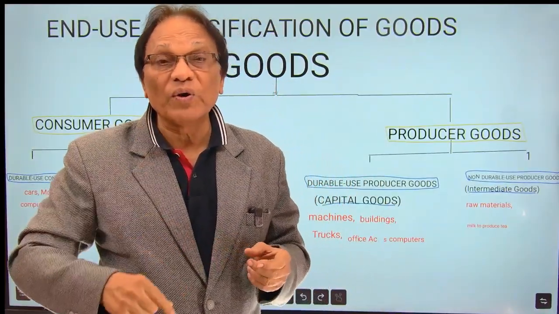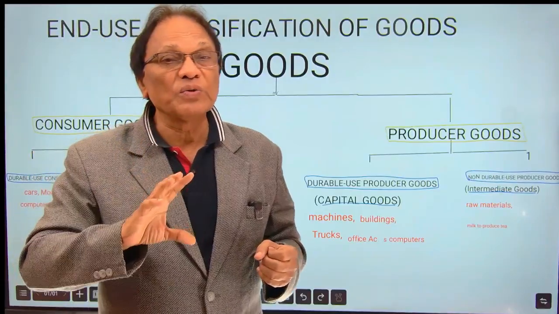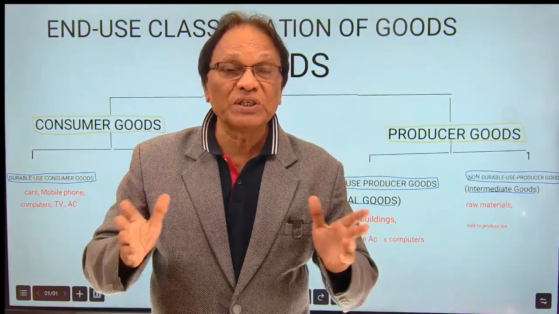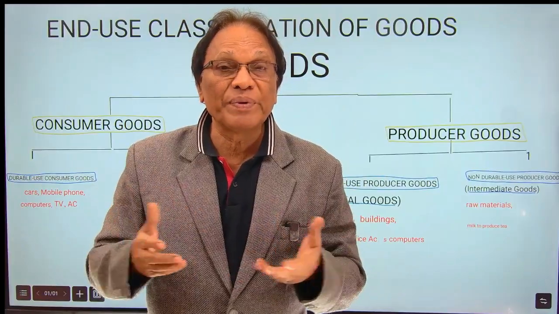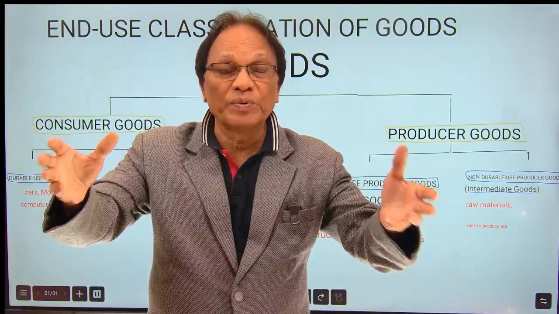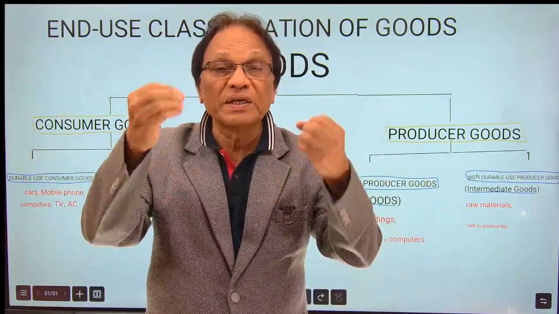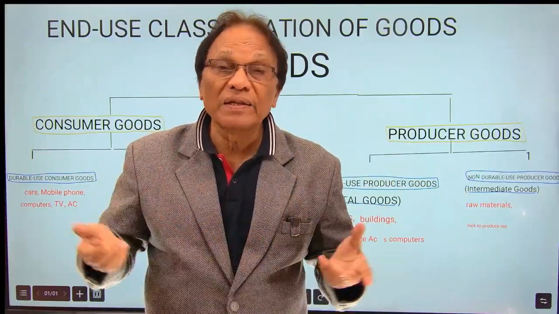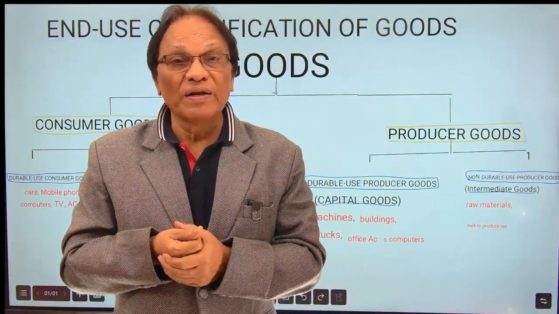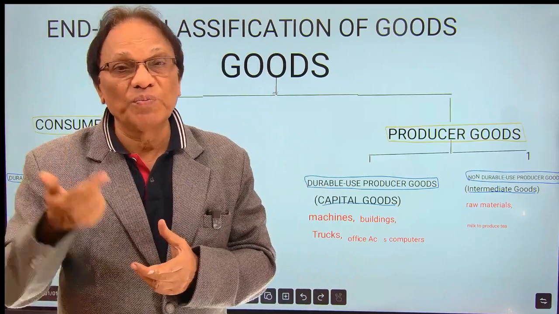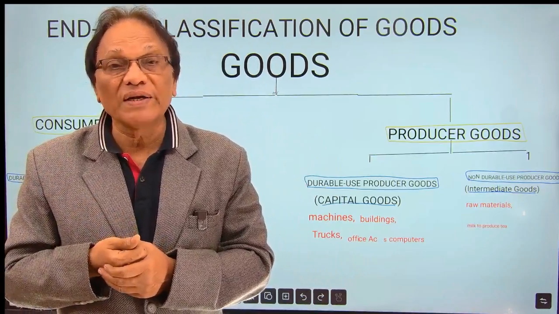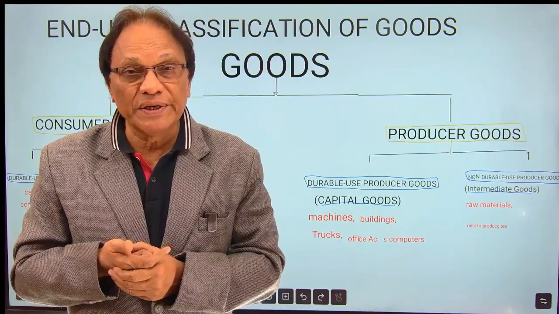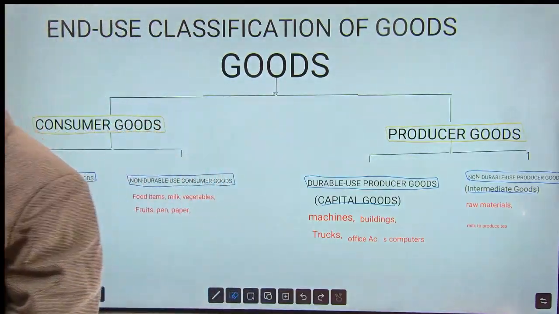As a student, whatever you are using, they're all consumer goods. Your mom at home, whatever she is using, it can be vegetables, fruits, milk, anything at home. It can be your paper, pencil, pen, your computer, your laptop, your mobile. These are all consumer goods. Think of your room, whatever you have, they're all consumer goods. Well, we'll go ahead to discuss it in detail. See the board, you'll understand.